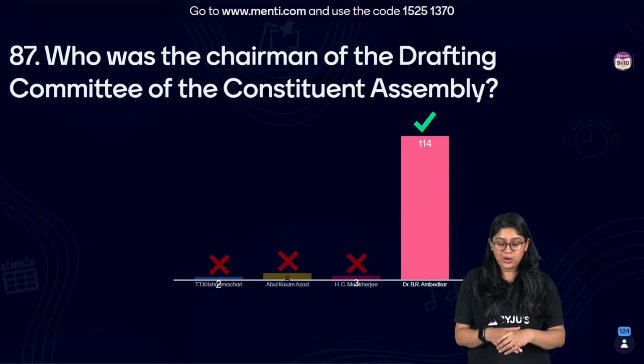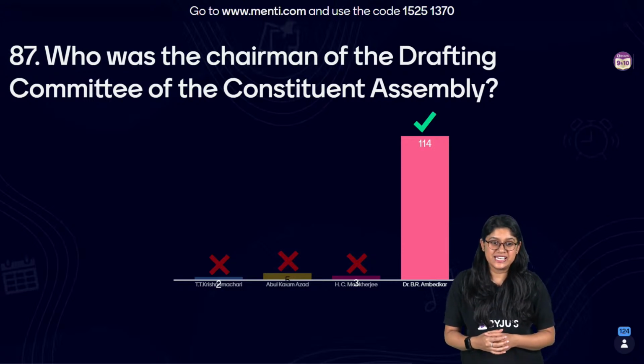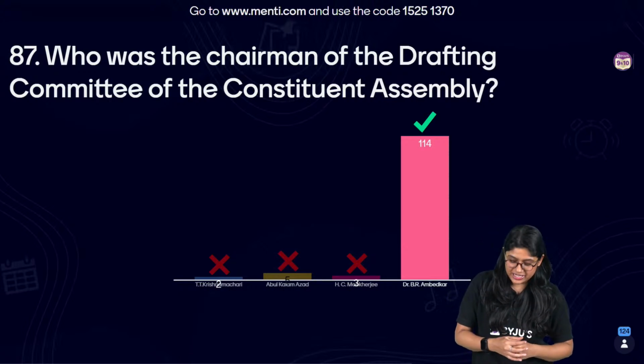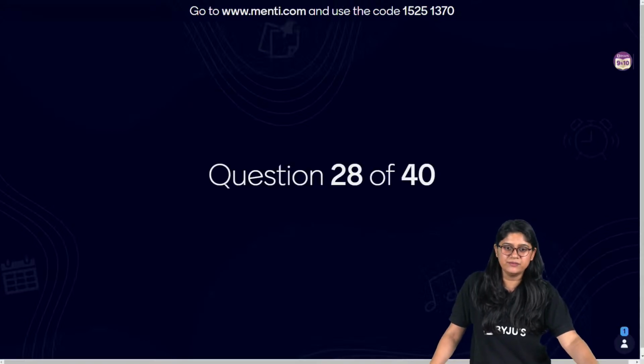And 114 of you have voted for the correct answer. The correct answer is Dr. B.R. Ambedkar. Yes, very good. Okay, so everyone, very good. It was a very, very easy answer.